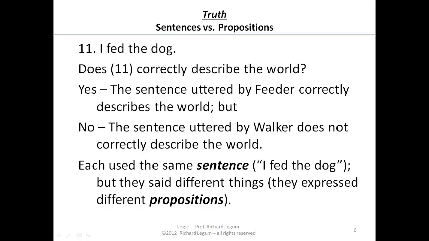They expressed what I'm going to call different propositions, and here is a refinement of what we've said so far, and it's going to salvage our correspondence theory of truth, everything we've said about it, except that we're going to have to move away from the position that sentences are the things that are true or false, and start talking about propositions being true and false. And let's take a quick look at propositions and how this is going to solve the problem that we've encountered.